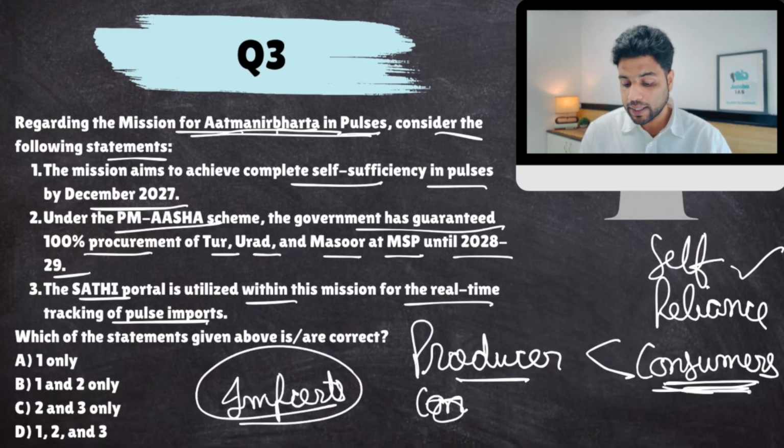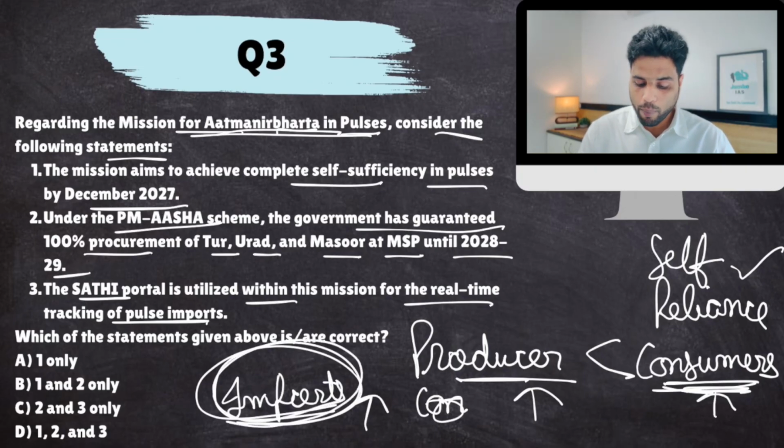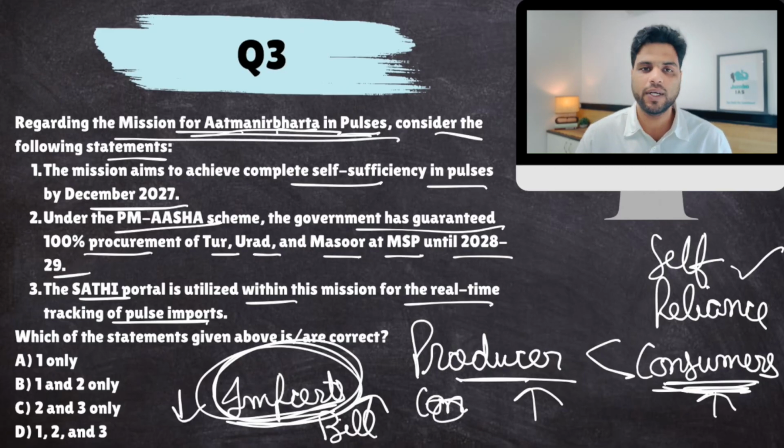Such is the difference between consumption and production that India is also one of the largest importers of pulses in the world. So this is a weird thing. We are one of the largest producers. We are one of the largest importers also. So imagine the amount of pulses we consume. Now, this import bill is really problematic for our overall current account deficit, trade deficit. We want to reduce this import bill. Hence this mission for Atmanirbharta in pulses. Under this mission, more and more farmers would be incentivized to grow pulses so that production increases, so much so that it matches consumption. Clear?